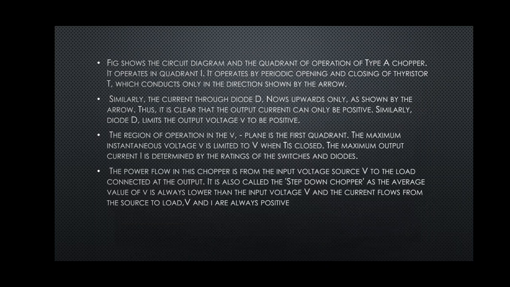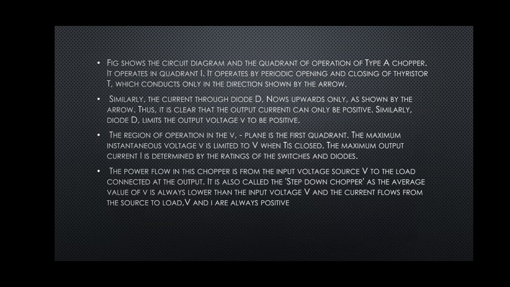It operates by periodic opening and closing of thyristor T1, which conducts only in the direction shown by the arrow. Similarly, the current through diode D1 flows upward only as shown by the arrow. Thus, it is clear that output current IA can only be positive. Similarly, diode D1 limits the output voltage V0 to be positive. The region of operation in the VA-IA plane is the first quadrant.